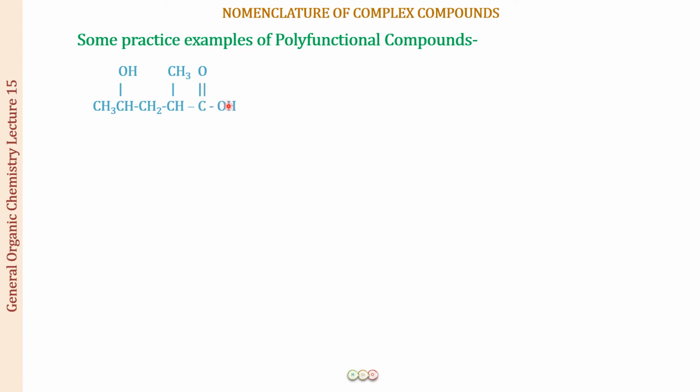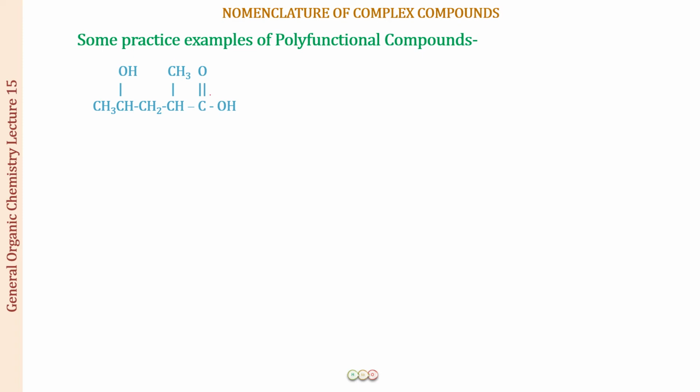All right, so when you have a COOH group and an OH group, these are two functional groups. Out of them only one is going to be your principal functional group, so you have to choose it from the priority order. How are you going to choose it? Well, now you know that this is a chain terminating group and the other is a non-chain terminating group, so it is very easy for you to choose this carboxylic acid group as your principal functional group.